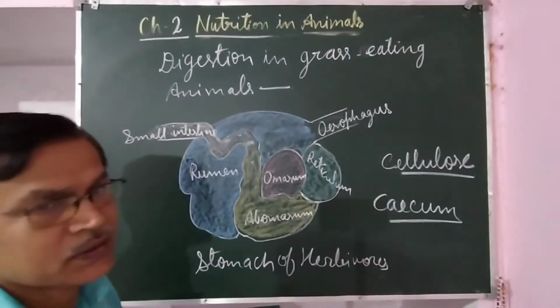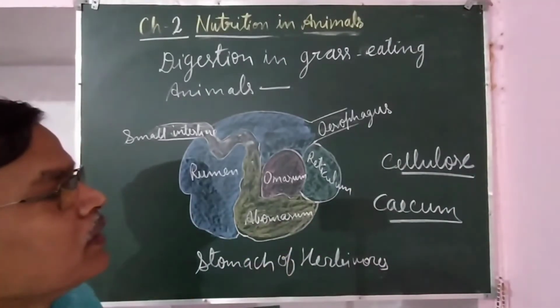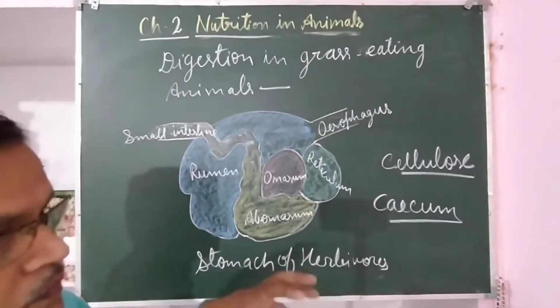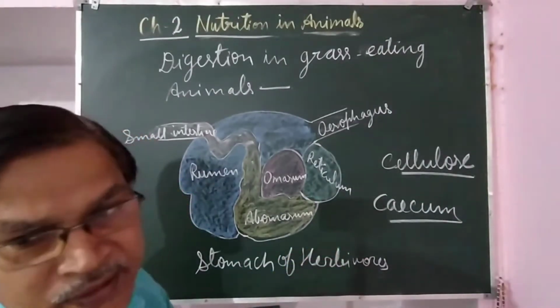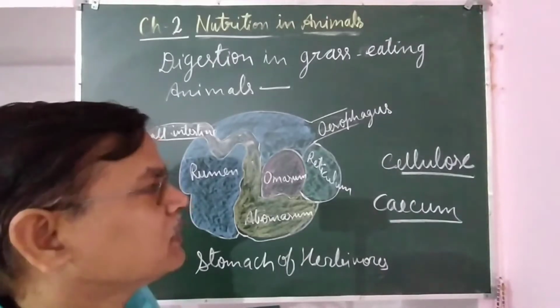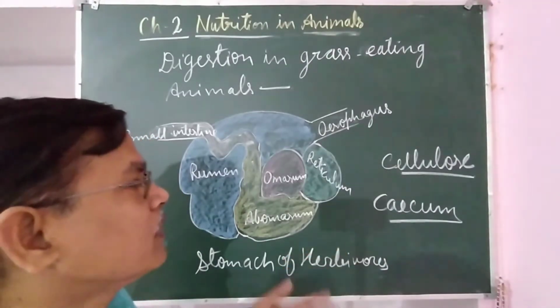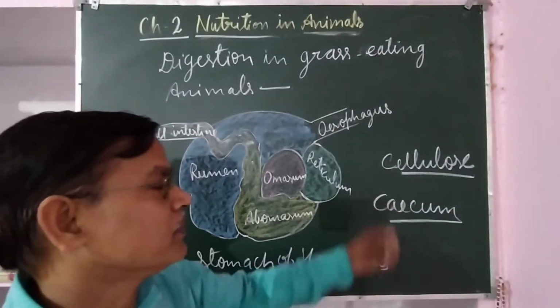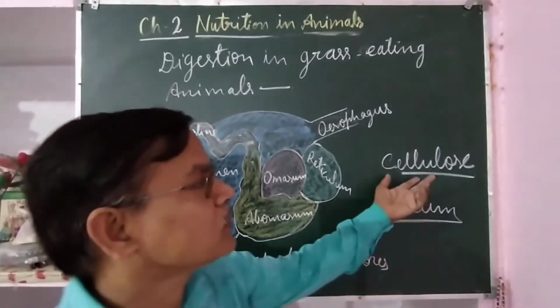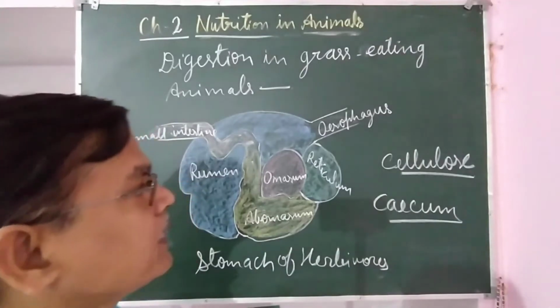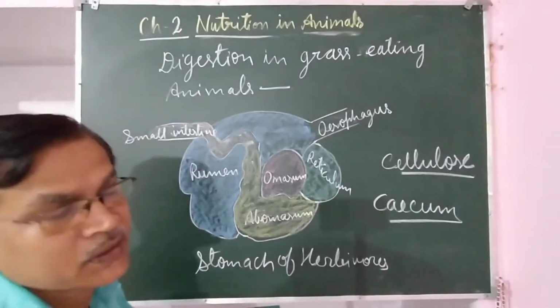It helps in movement of food material during digestion, and the undigested part of the food is thrown out of the body with the help of roughage, which is made up of cellulose. So it is necessary in our diet also, as you may have studied in earlier classes.